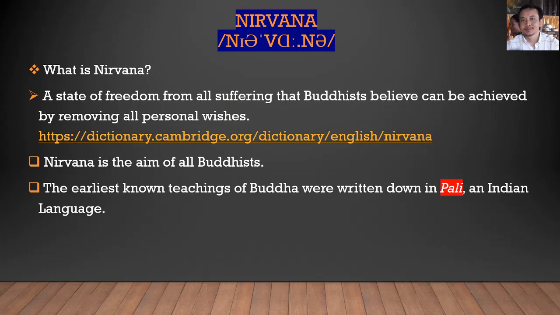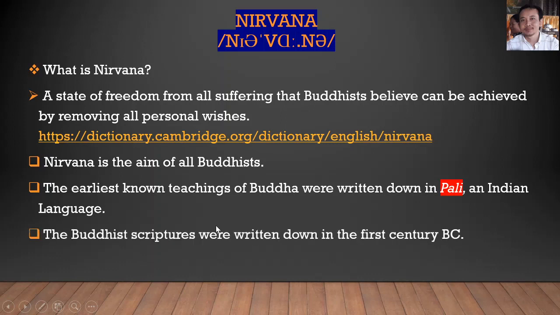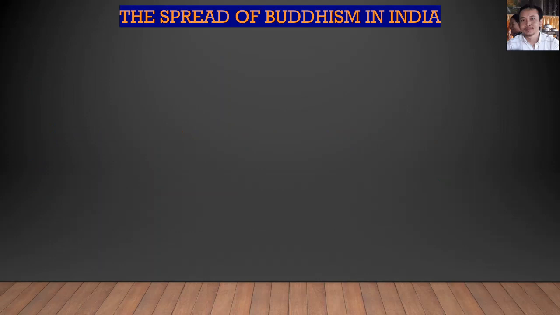And the earliest known teachings of Buddha were written down in Pali. Do you know Pali? An Indian language. Pali, I mean Balai, right? The earliest known teachings of Buddha were written down in Pali, an Indian language. The Buddhist scriptures were written down in the 4th century BC. This slide here is the spread of Buddhism in India.